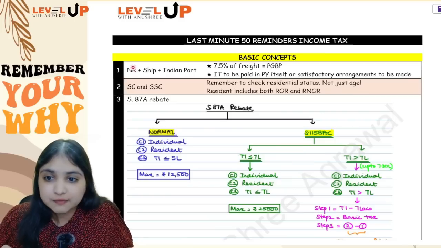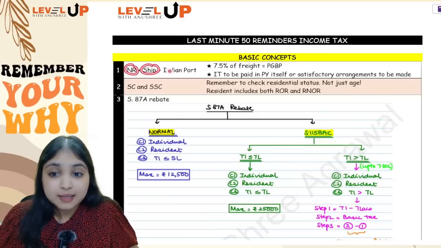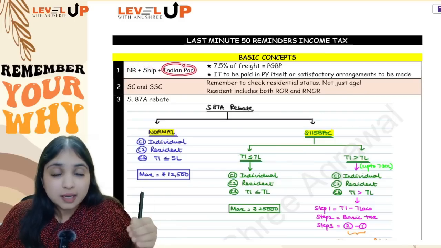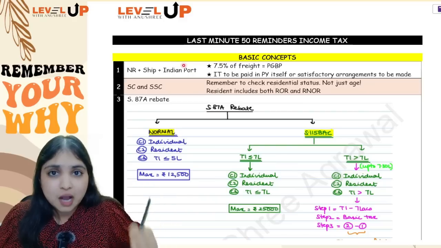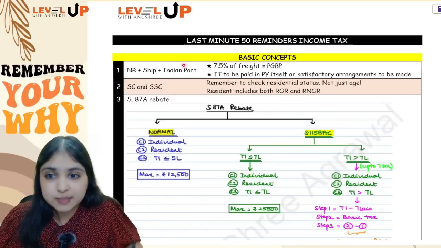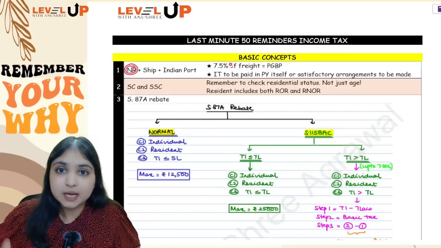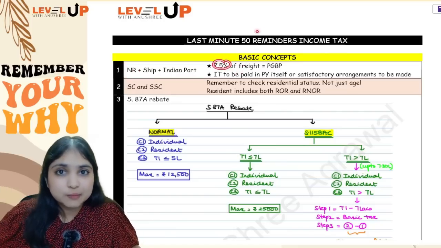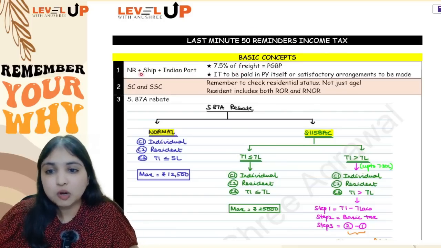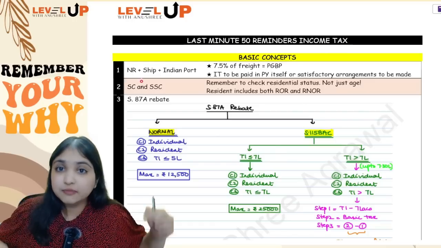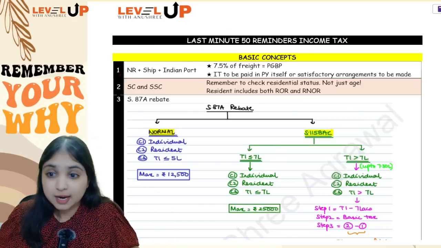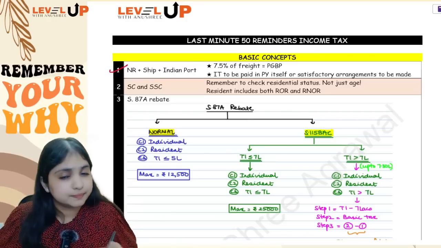So first point clear, if the assessee is a non-resident, he has a ship and he comes to an Indian port, and in the Indian port passengers, mail, cargo and all are getting loaded into the ship, which means the non-resident is earning freight from India, 7.5% of the freight will be deemed to be PGBP. On that PGBP, listen non-resident, either you pay tax now itself and then leave, or you make satisfactory arrangements and leave. Adjustment 1.